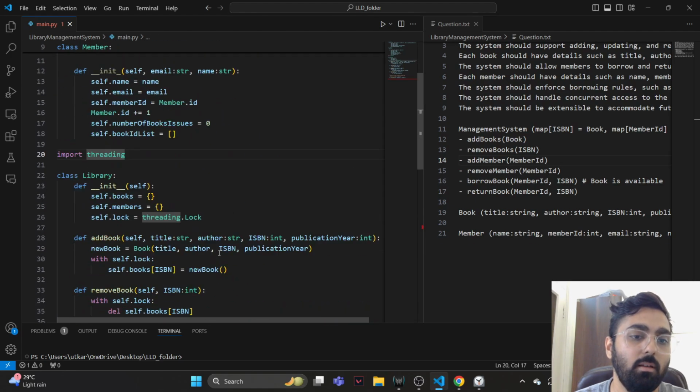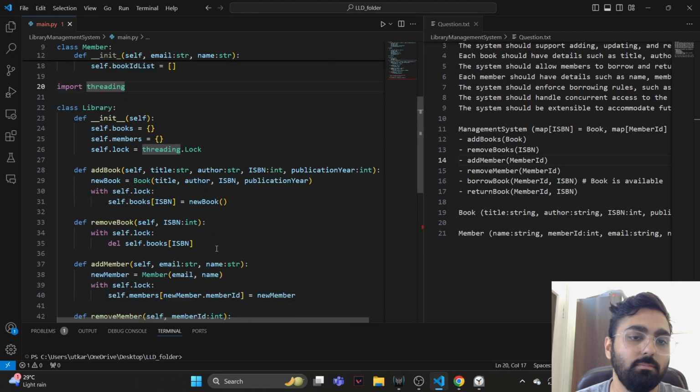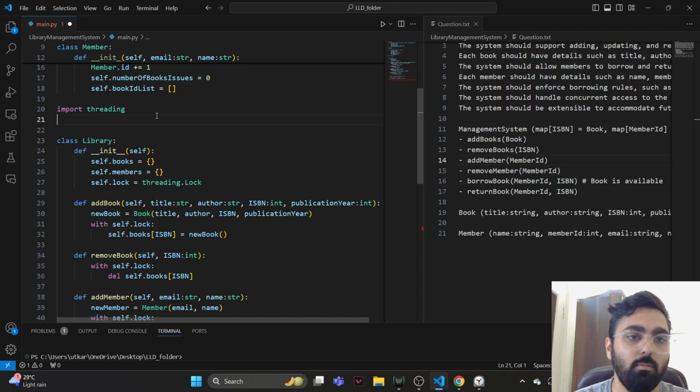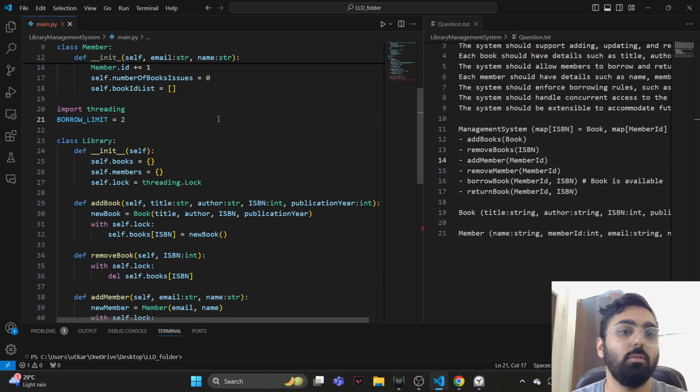We will create a global variable called borrow limit, and let's set it to 10, or maybe actually we have to test the code, so let's set it to 2.